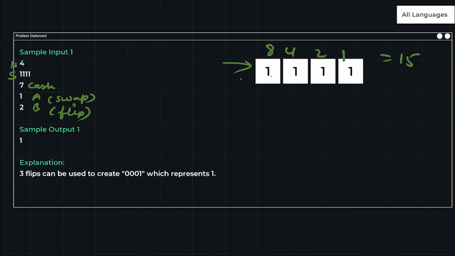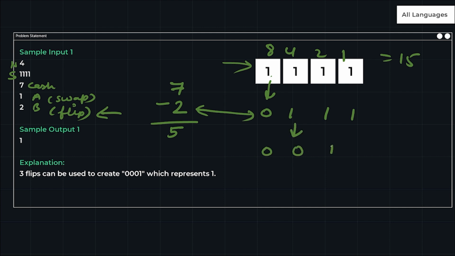So I can flip this, giving 0 1 1 1. Once I flip, I have to pay 2. I have cash of 7 as of now, minus 2 for this operation, then I have 5 in my pocket. After that, let me flip this, then 0 0 1 1. Again I have to pay 2, then I have 3 in my account. Again I can flip this, 0 0 0 1. Now minus 2 leaves 1.